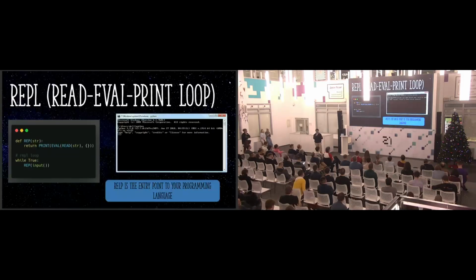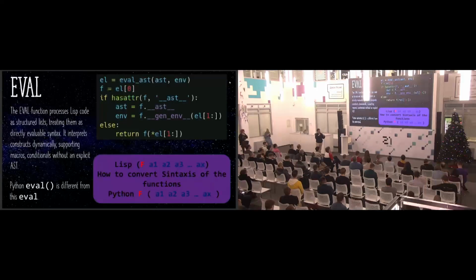So, what is a REPL? REPL is a read-eval-print loop. When you type python in the terminal, you are accessing the Python REPL. It's the entry point for the programming language, and there you can test whether the programming language is working correctly or not. Next, we have the eval function. It's not the Python eval function, and here we convert from the Lisp syntax to the Python syntax.